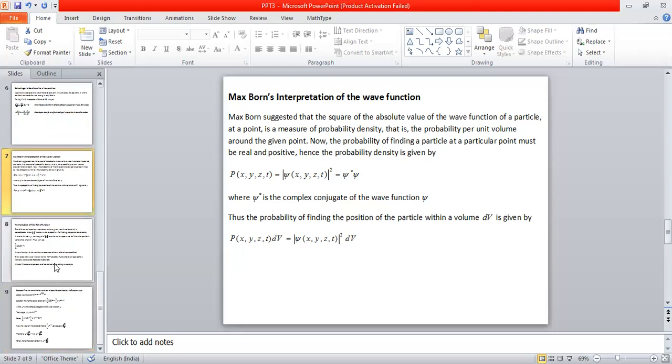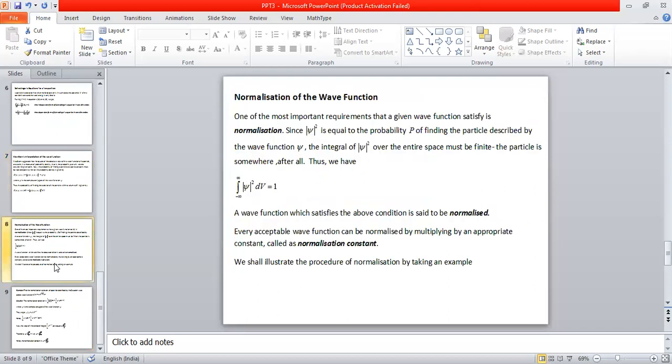Let us move on to the next slide. Now we shall try to understand normalization of the wave function. There is one more important mathematical and physical thing associated with the wave function, and that procedure is what we call normalization. In most cases, for physical systems, we expect the wave function of the given physical system to be normalized. This concept of normalization actually comes from one particular property.